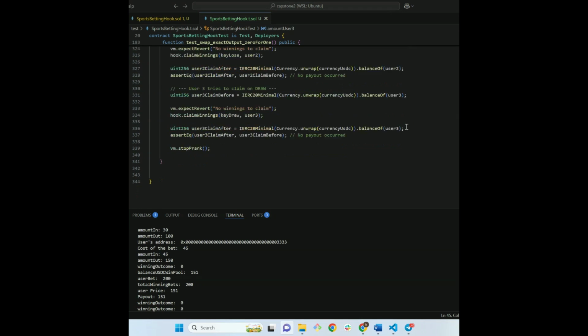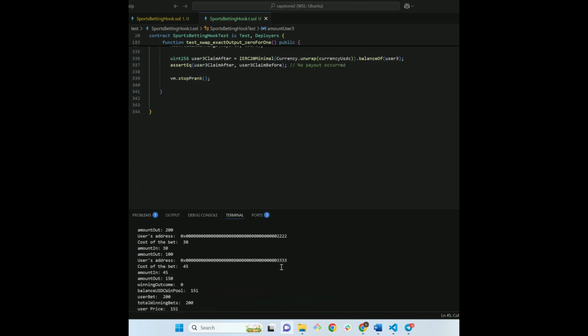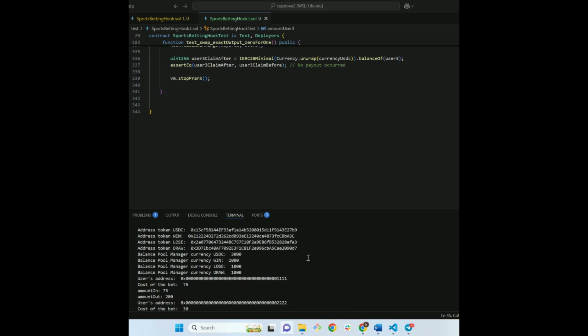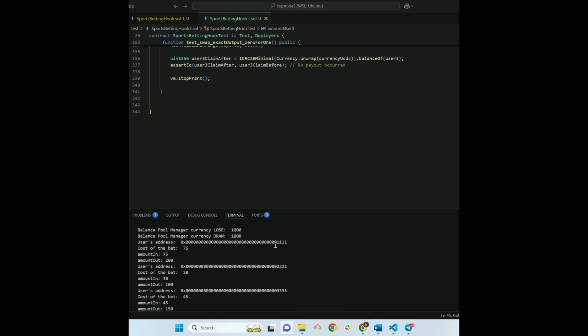Let's now have a look at the output. We see the addresses of all 4 tokens. We see the amount of liquidity in the pool manager. User 1 makes a bet. He buys 200 win token, and the cost is 75 USDC.